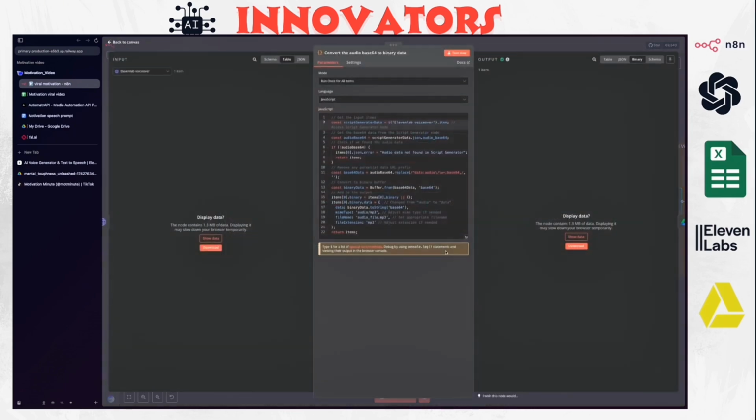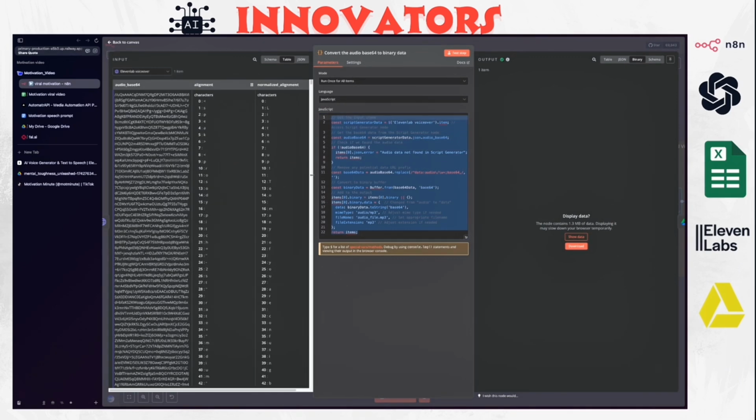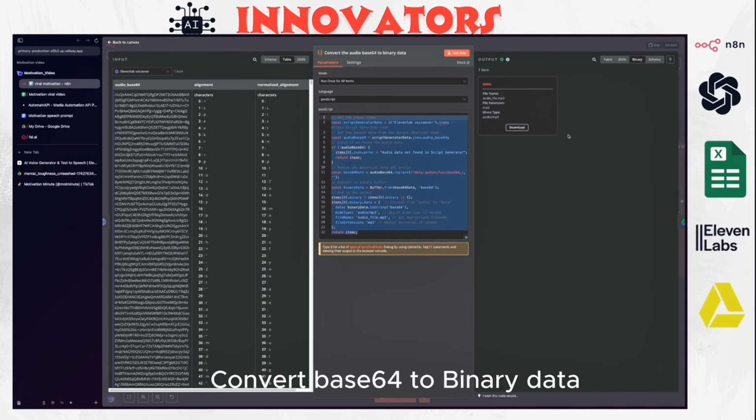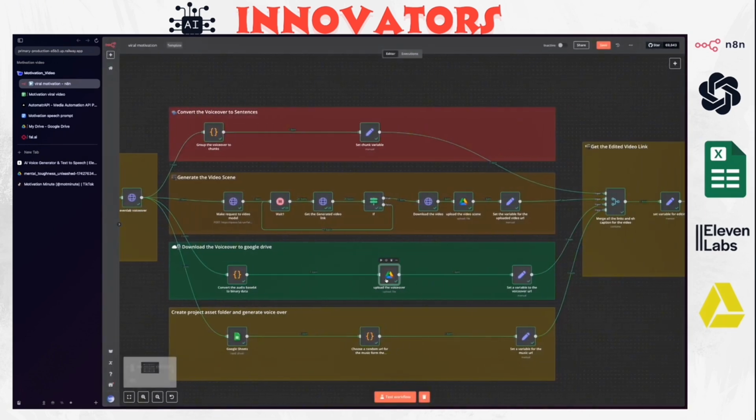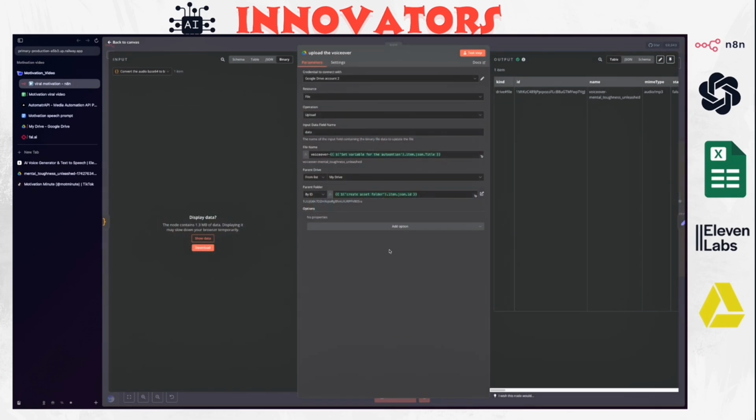This function node is basically just converting this binary data to an actual file, an .mp3. Once we have this file converted, we can upload it to the Google Drive folders that we created earlier. We just add "voiceover-", which is static just to show it's a voiceover, and then we add the set variable for automation title, which takes the title from the node we created earlier.